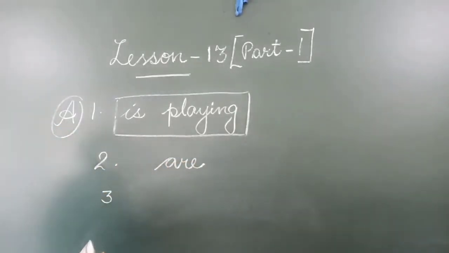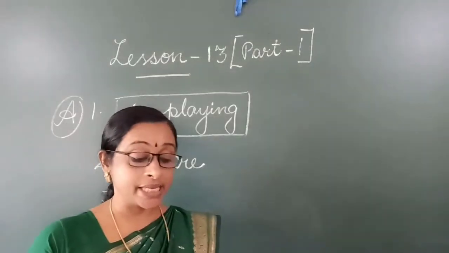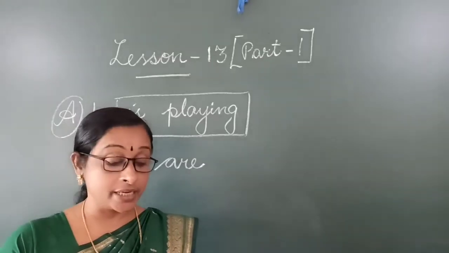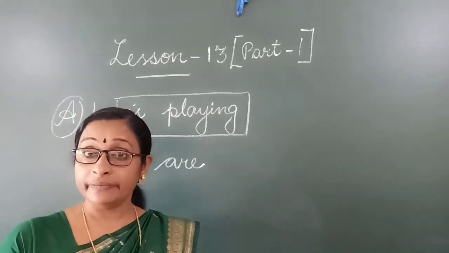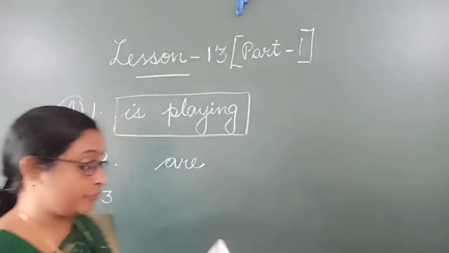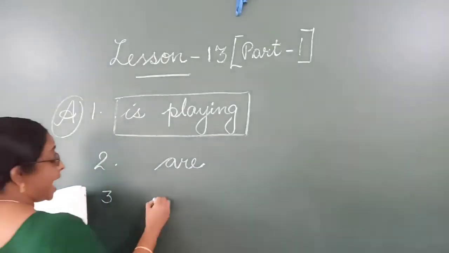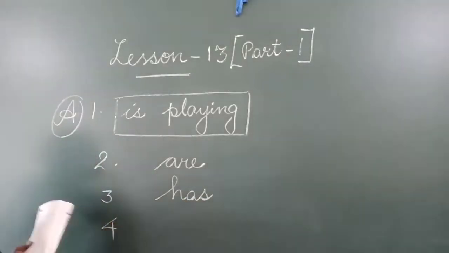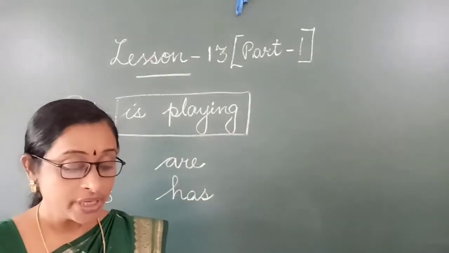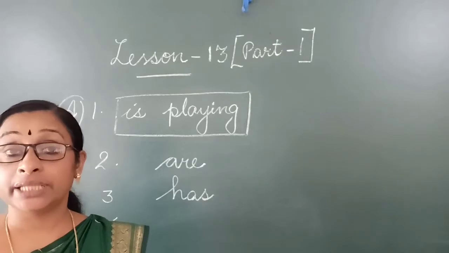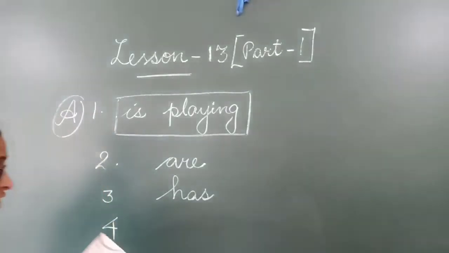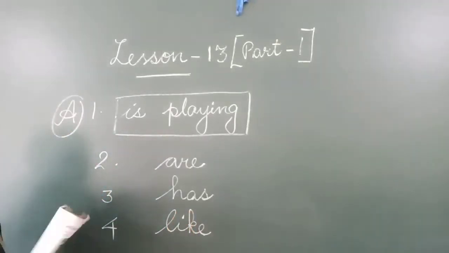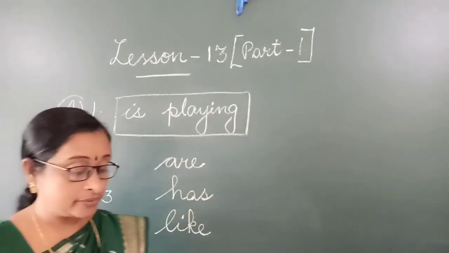Then number 3. Manoj has a color TV. This is a possession verb. Who has got the color TV there? Manoj. So which is the verb here? Has. This is a possession verb. Then number 4. They like music. In this, which is the action? Which is the verb? Like.